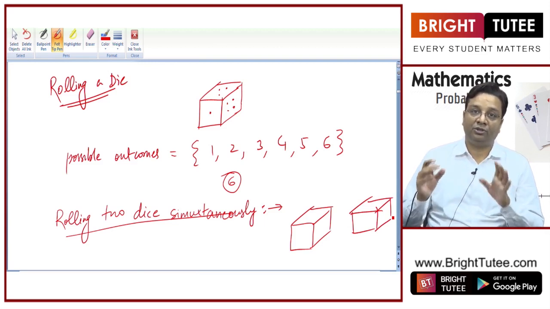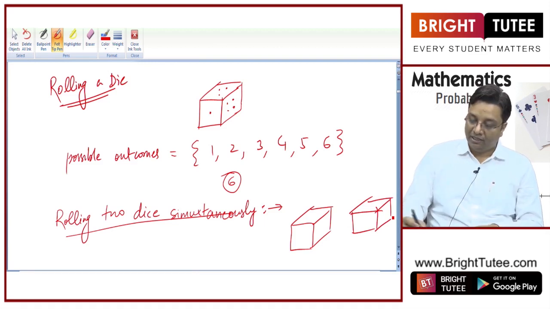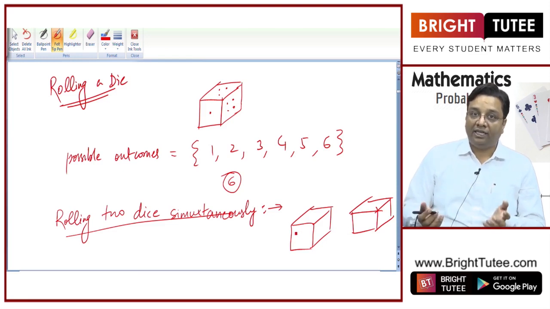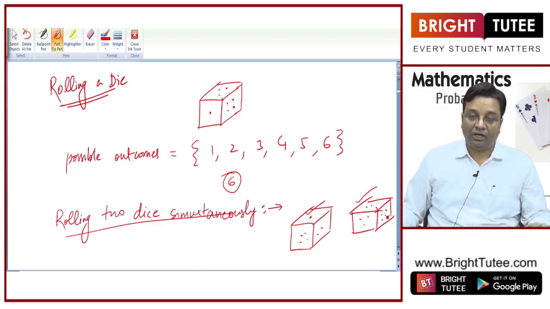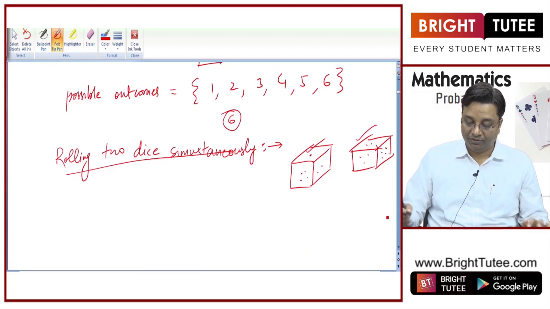So you listen to this theory part very, very carefully. So when you are rolling 2 dice simultaneously, what are the total possible outcomes in that case? You may get certain number on top of this die, and you may get certain number on top of this die, right? So how will we calculate total number of outcomes?